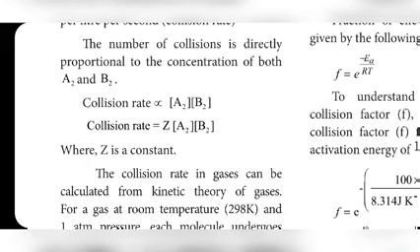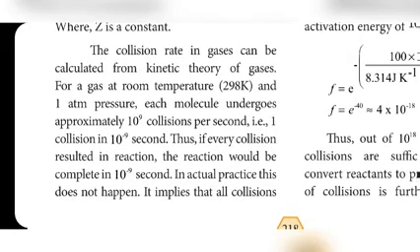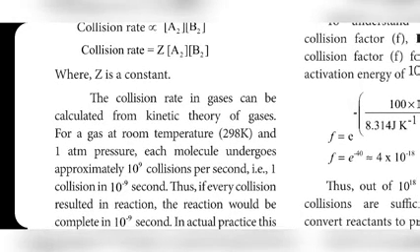Next one, the collision rate in gas can be calculated from kinetic theory of gases.